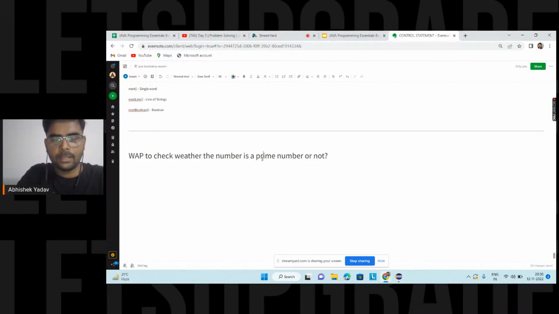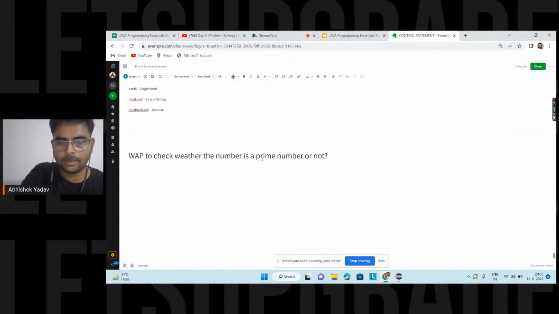Tejas is saying a number which is divisible by 1 and the number itself. Okay, this is math, but if you are solving any problem statement, you have to use basic math. You don't have to be an expert in math.